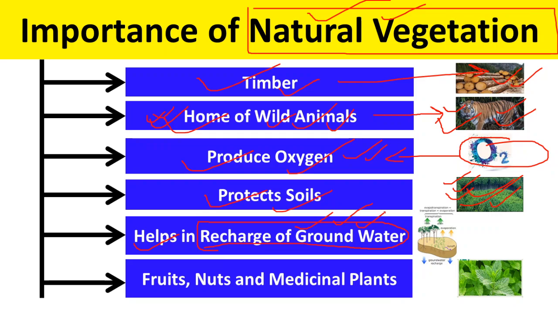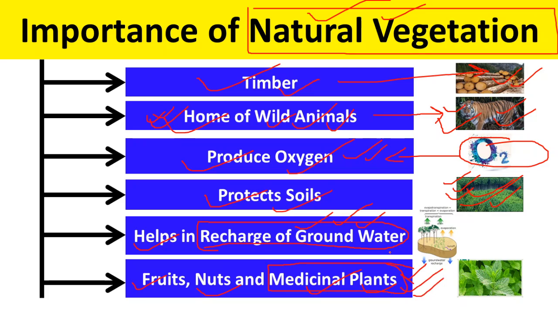But if there are no trees, then water will flow down, and there will not be much time to recharge groundwater. Okay, next is that natural vegetation also provides us fruits, nuts, medicinal plants. A lot of medicinal plants we get from forest, that is very, very essential for our health.